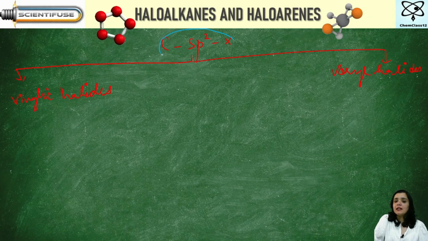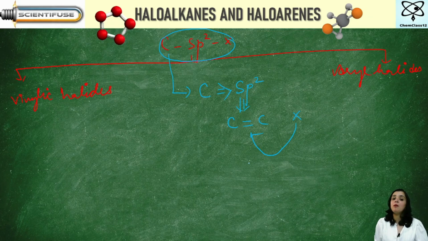This falls under CsP2x. What do we mean by the word CsP2x? It means carbon is sp2 hybridized. If carbon is sp2 hybridized, it means what type of bond is going to exist between two carbon atoms? Carbon double bond carbon. And then that halogen is directly attached to carbon double bond carbon.